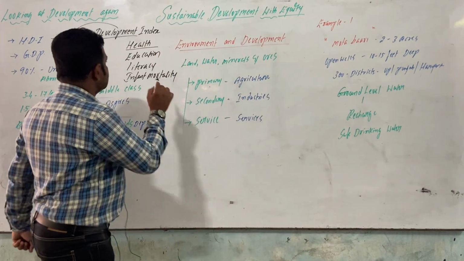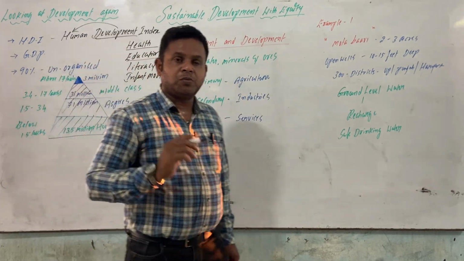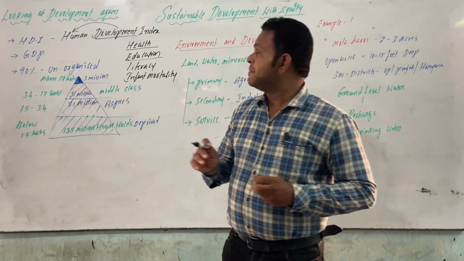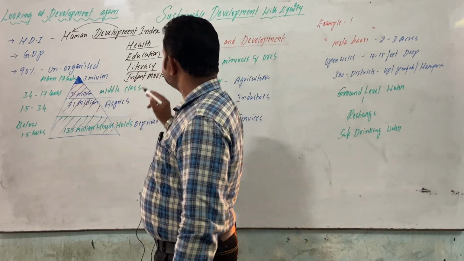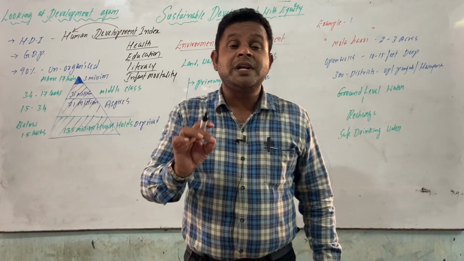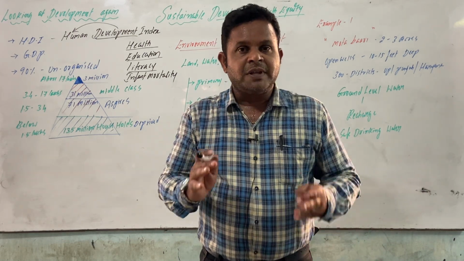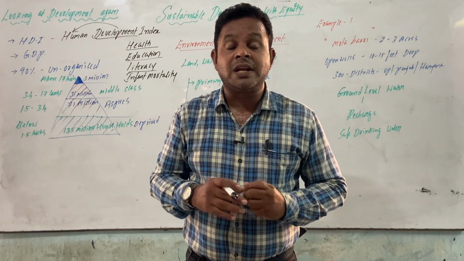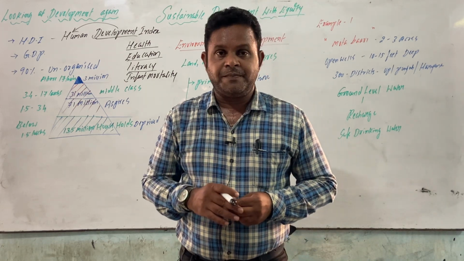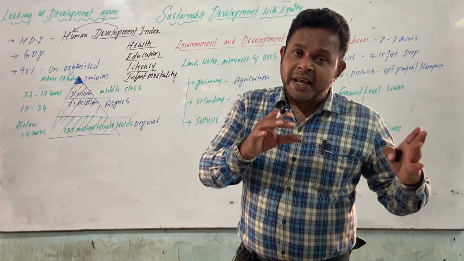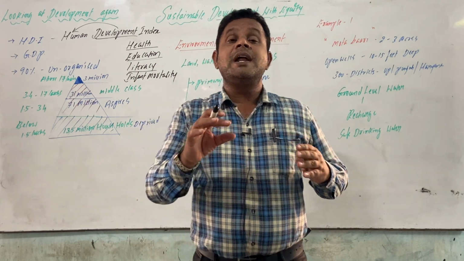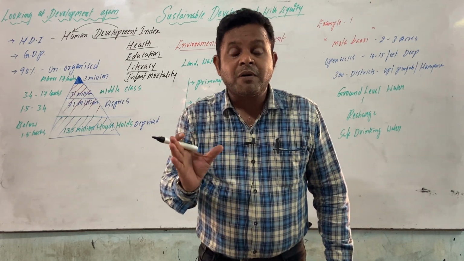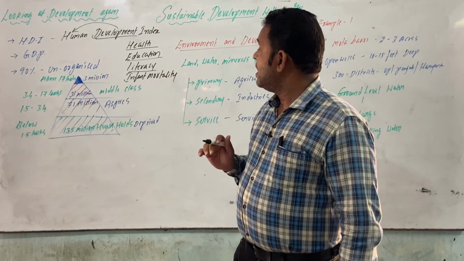And not only that, education. People should be educated. They have to know in what manner they are able to do the things as per the requirements. Literacy. A person who is able to read and write in any language, whether it is Telugu, Urdu, Hindi, or any other language. According to our Indian Constitution, there are 22 statutory languages. So in any language, a person can read and write, that is what it describes regarding literacy. And he should have completed 7 years of age. That's what we call literacy.